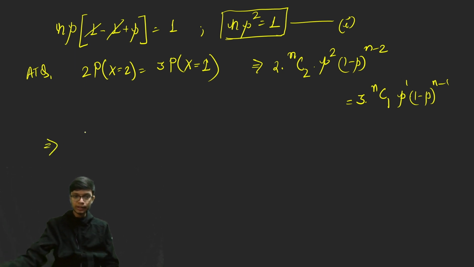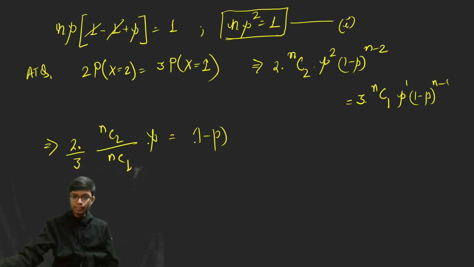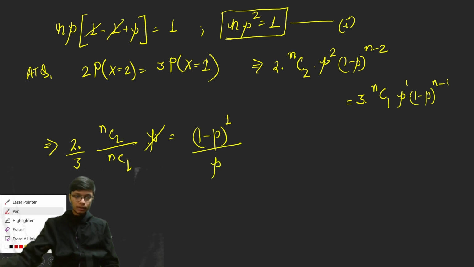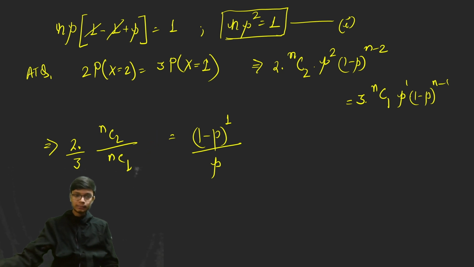So for this particular cancellation, we'll do this as 2 by 3, and this is nC2 divided by nC1, and p will be left over here, and over here you will be left with 1 minus p raised to the power n minus 1 minus (n minus 1 plus 1). I'm just dividing, so you will get this as 1. So you just cancel this with this, and you will be left with (1 minus p) to the power 1. And if you take p from this particular side, you can write this like this. Why I am doing this, you will understand in the next step.